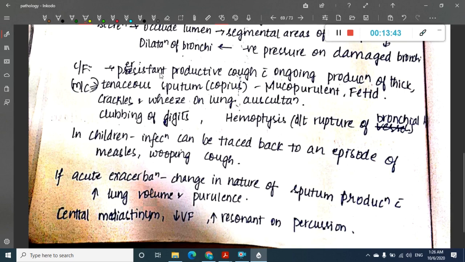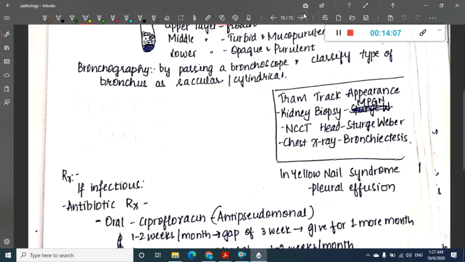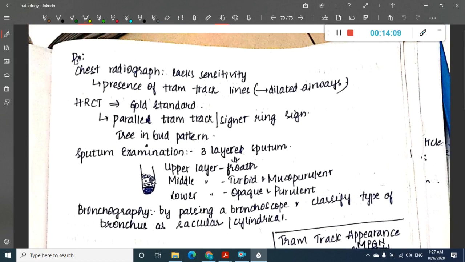This is a chronic disorder. Because it is a chronic disorder, clubbing is most common in this case, and hemoptysis can occur. In children, the infection of bronchiectasis can be traced back to an episode of whooping cough or measles. Okay, so this is very important.